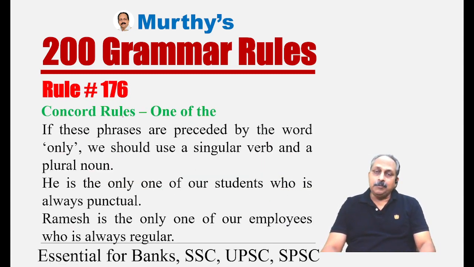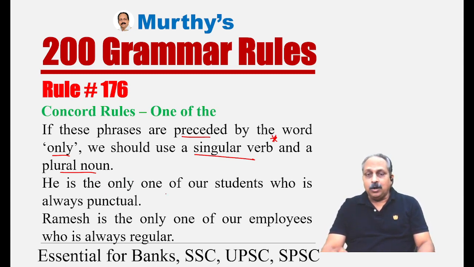Rule number 176, conquered rules. Still, the third one that goes with the phrase one of the. If these phrases, one of those, one of the things, are preceded by the word only, precede means to come before, we should use a singular verb and a plural noun. Here you have to focus on singular verb. Look at the example, you understand.